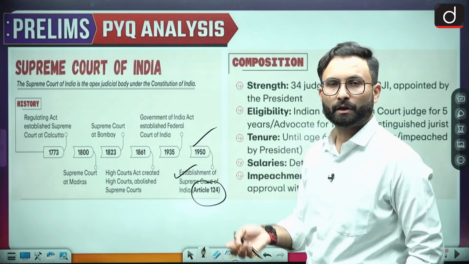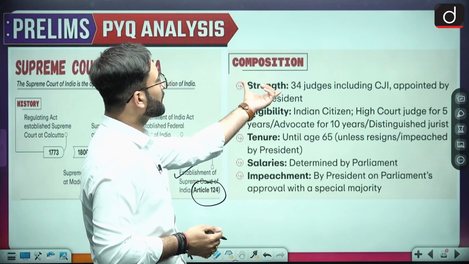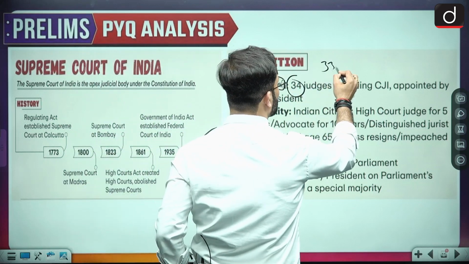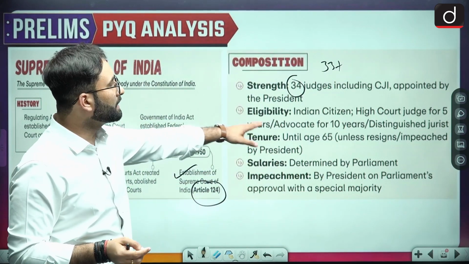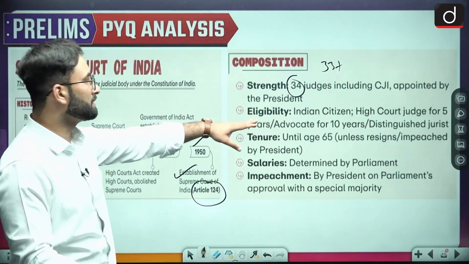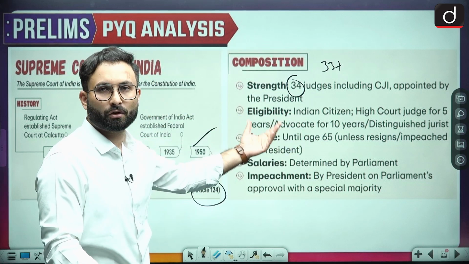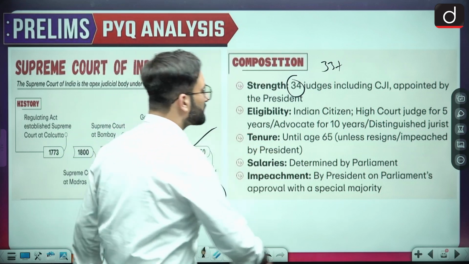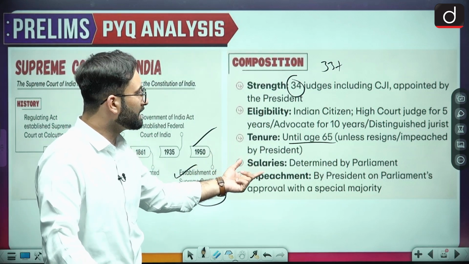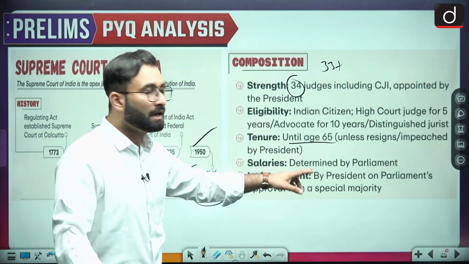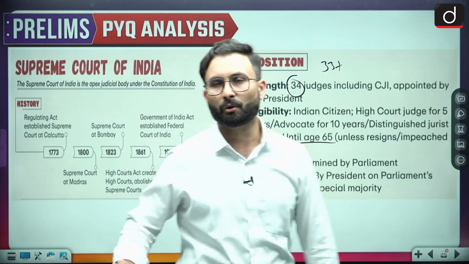Article 124 is basically talking about the judges and the Supreme Court. So when we talk about the composition, strength is 34, that is 33 plus 1, including the CJI, we have 34 judges, and judges are appointed by the president. Eligibility: he should be an Indian citizen, high court judge for 5 years and advocate for 10 years, or a distinguished jurist in the opinion of the president. Okay, so that is their tenure. That is up to the age of 65, unless he resigns or is removed, and then salaries are determined by the parliament. Impeachment procedure takes place in the parliament, but the removal will be done by the president. Okay, so that is about your Supreme Court.